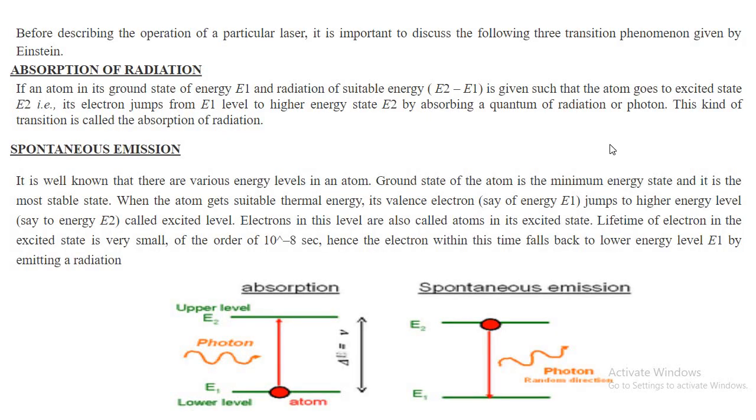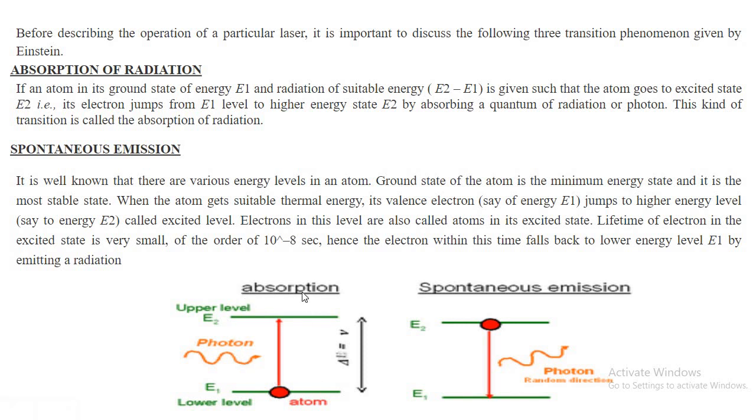Now to know about laser, first you have to know about the process of absorption and emission in case of atomic system. So in atomic system, there will be electrons arranged in different energy states. If an electron transits from one energy state to another energy state, it needs to absorb some energy or release some energy. So our first process is absorption. In this absorption process, the energy will be supplied.